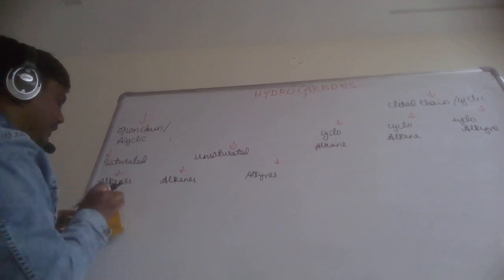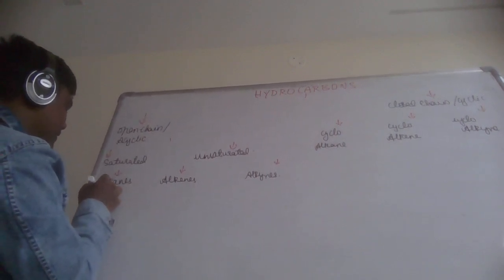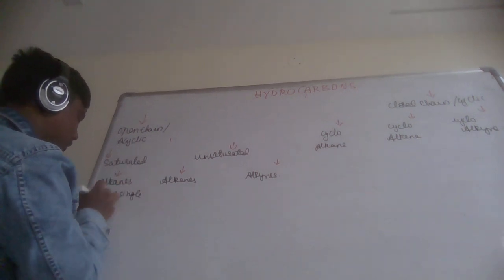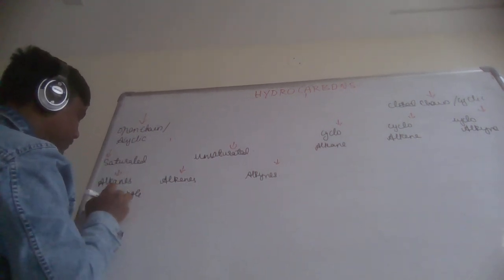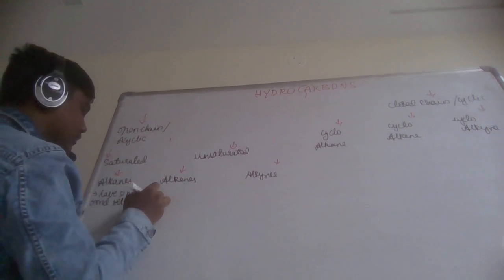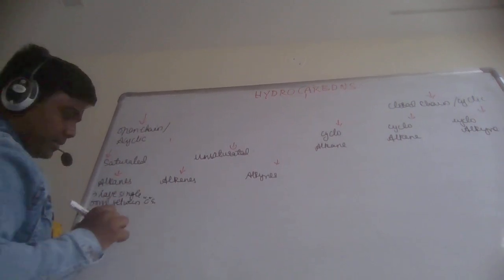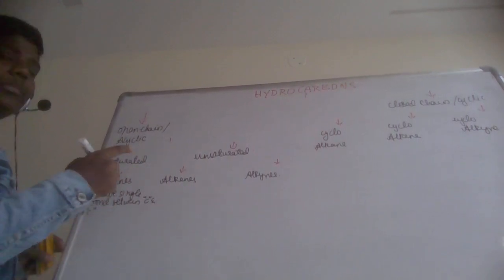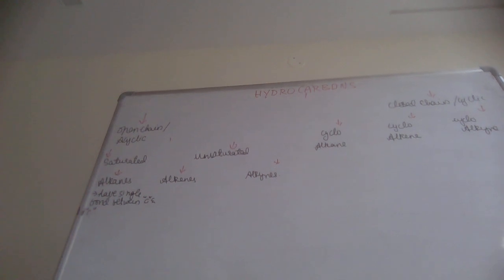So we can write one characteristic under alkanes as: single bond between carbon and carbon. Alkanes have only a single bond between one carbon and another carbon.